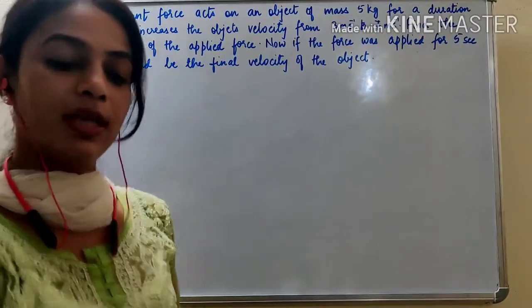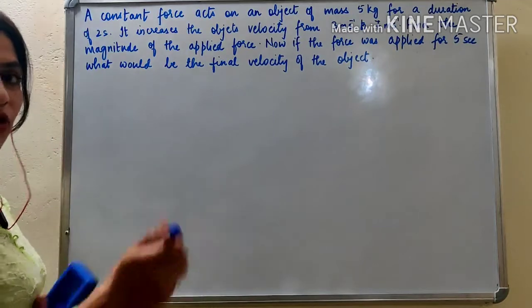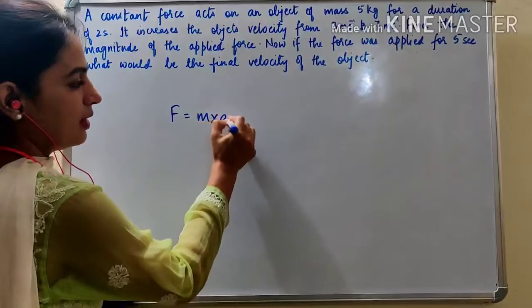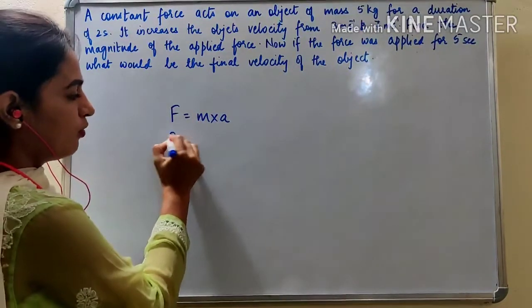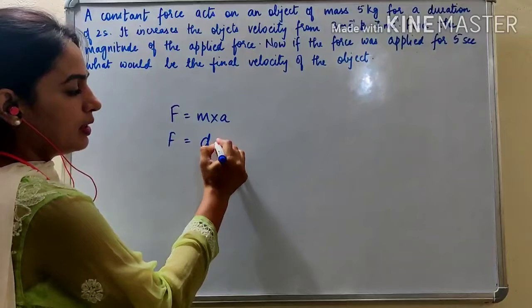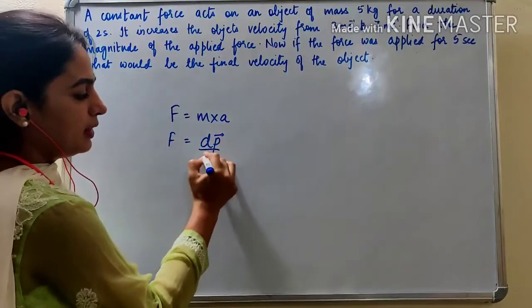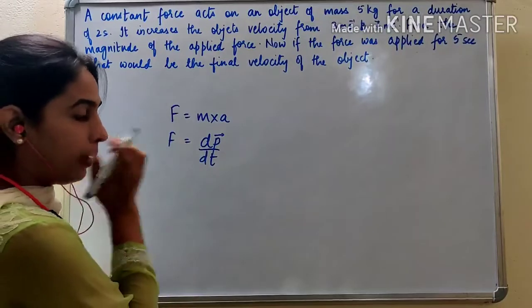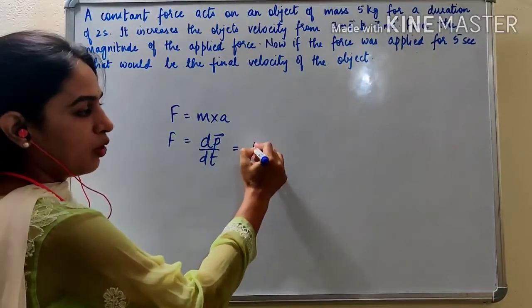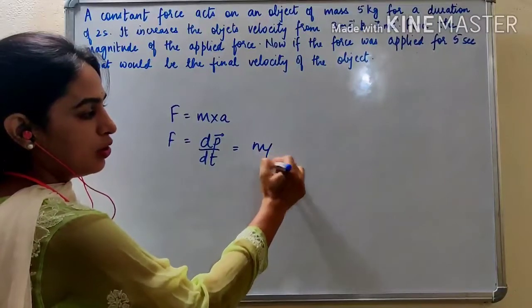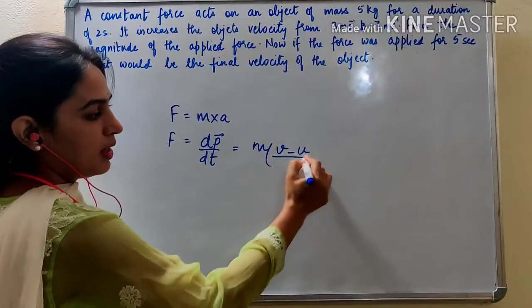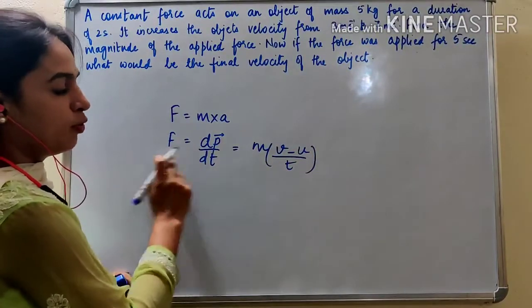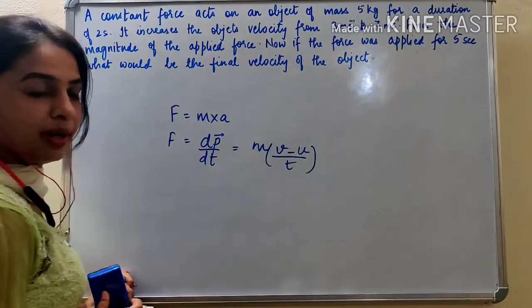So we studied Newton's second law of motion. What is the formula for Newton's second law of motion? Force is equal to mass into acceleration. Or you can also write force is equal to dP by dt. Force is directly proportional to rate of change of momentum. Rate of change of momentum can also be written as change in momentum, which is final momentum minus initial momentum, upon time. So force can be written as m(v minus u) by t.